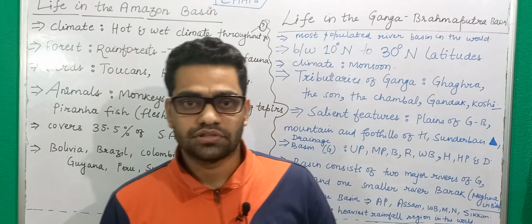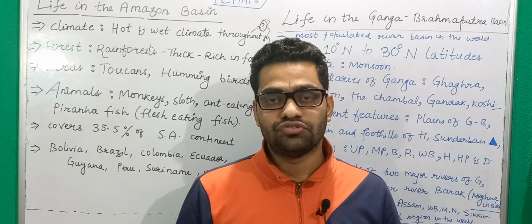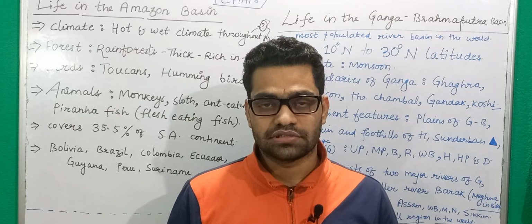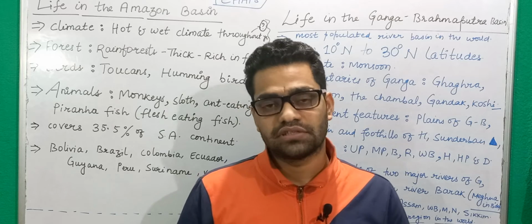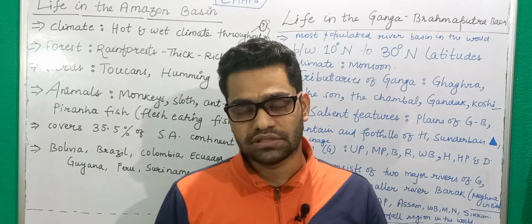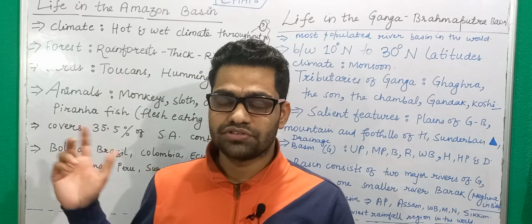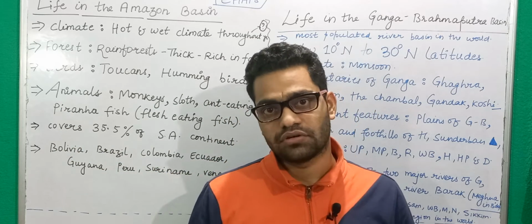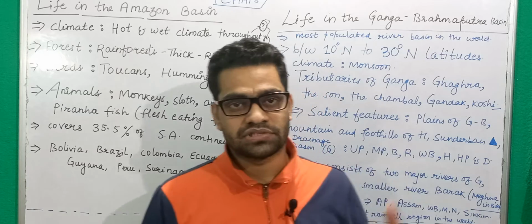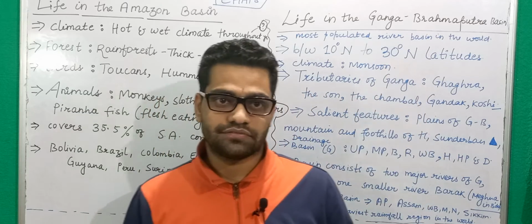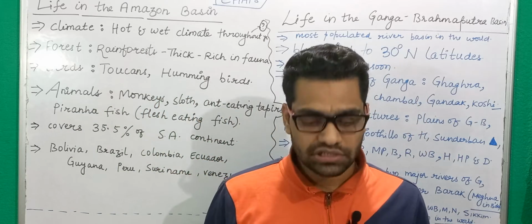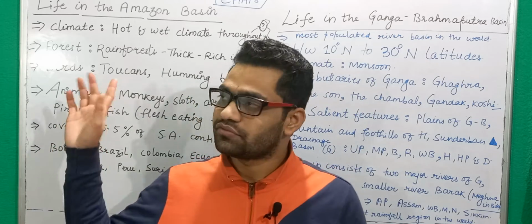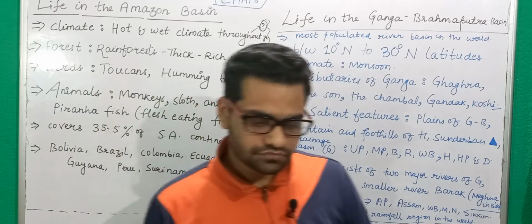In this chapter, you have to study about human interactions in two different climatic conditions, not very different, but somehow they are different. The one you will see in the Amazon river basin, and the other you will look into is the human interactions that are taking place in the Ganga Brahmaputra river basin. So without wasting any time, let's start our journey with this Amazon river basin.